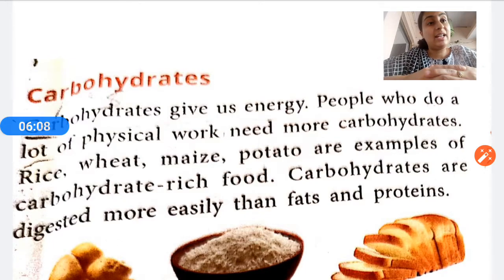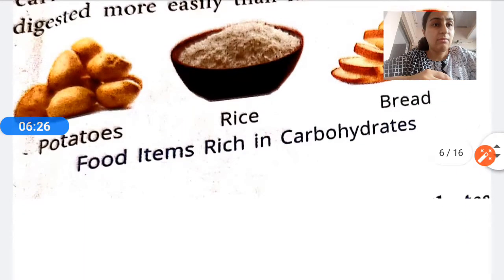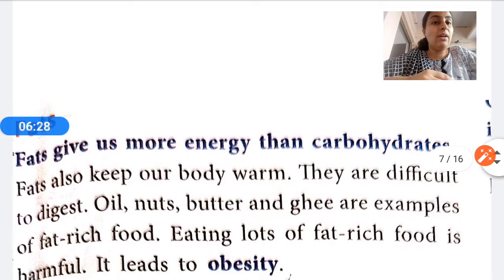One question arises: why are carbohydrates digested more easily? Because they are light. But fats and proteins are a little more heavy to digest. Okay, we'll discuss it. So carbohydrates are digested easily because they are categorized as light food. Okay. Now we come to the fats.